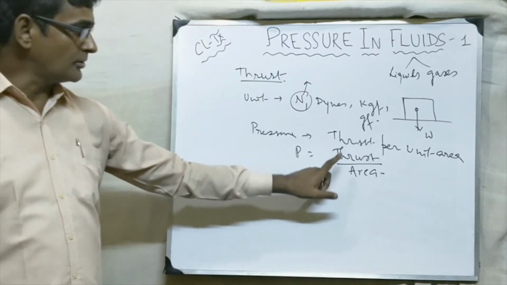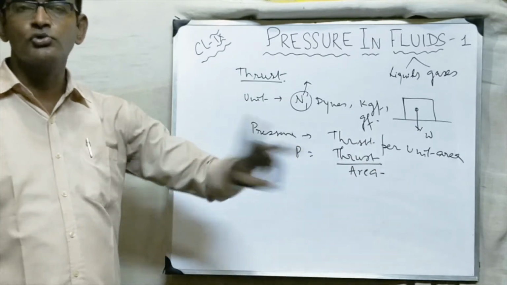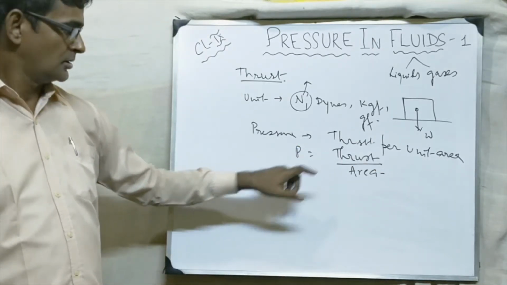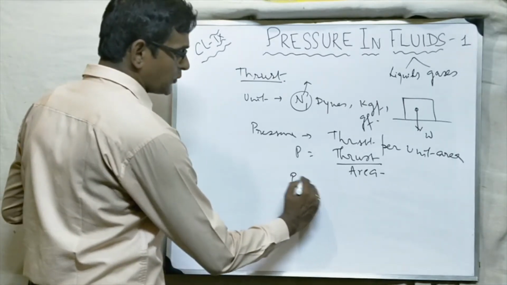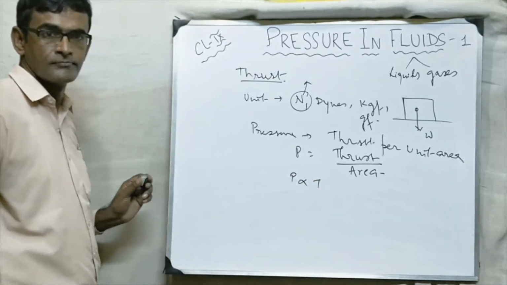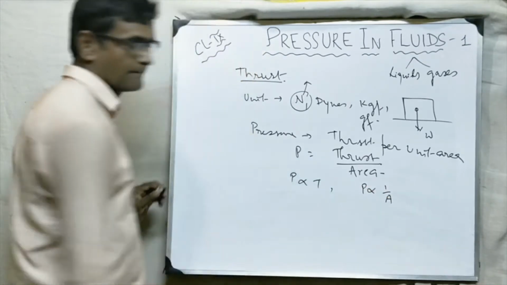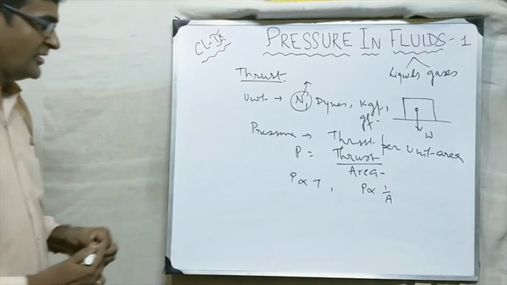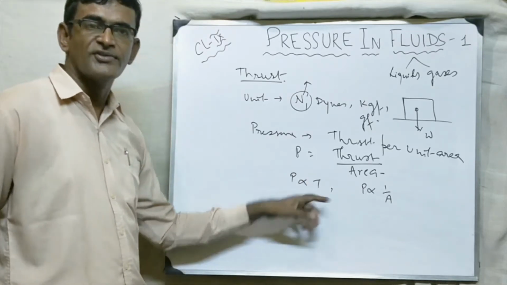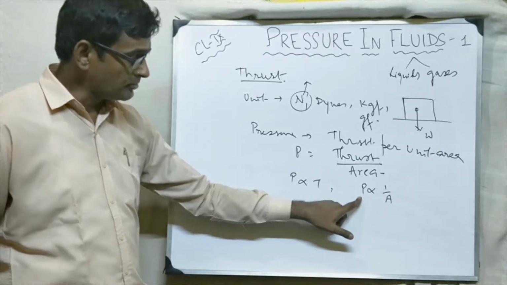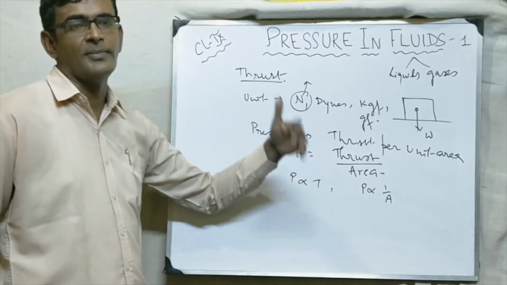Okay, so pressure depends upon two factors. Pressure is directly proportional to thrust and pressure is inversely proportional to area. If thrust is more, meaning normal force is more, pressure will be more. If area is more, pressure will be less.